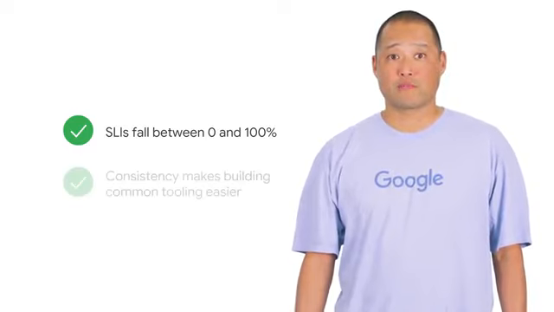First, your SLIs fall between 0% and 100%, where 0% means nothing works and 100% means nothing is broken. This scale is intuitive to reason about and directly translates to percentage reliability SLO targets and error budgets.